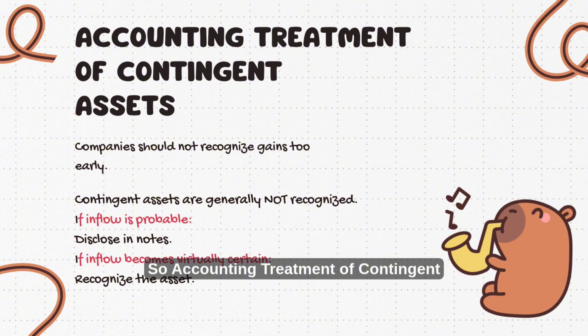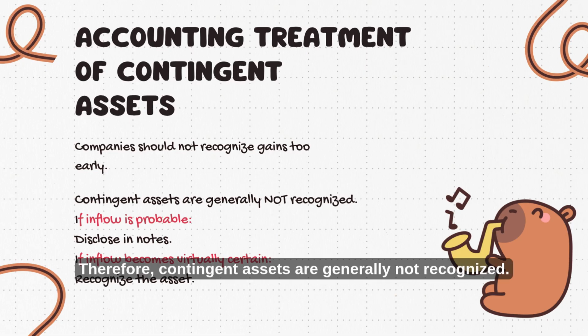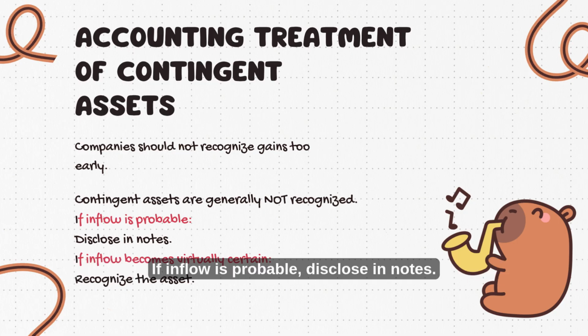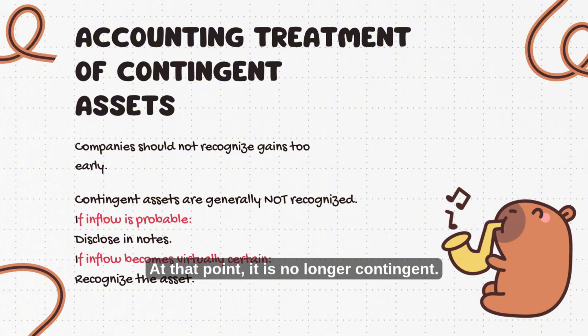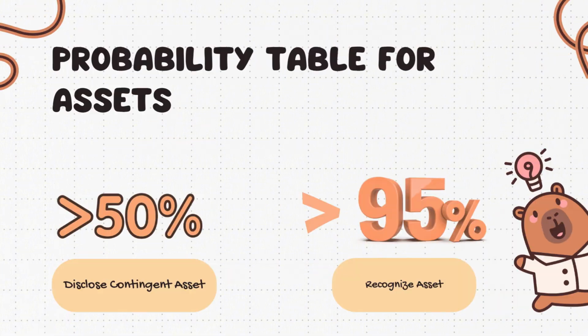So, the accounting treatment of contingent asset. IAS 37 is conservative. Companies should not recognize gains too early. Therefore, contingent assets are generally not recognized. If inflow is probable, disclose in notes. If inflow becomes virtually certain, we recognize the asset. At that point, it is no longer contingent.